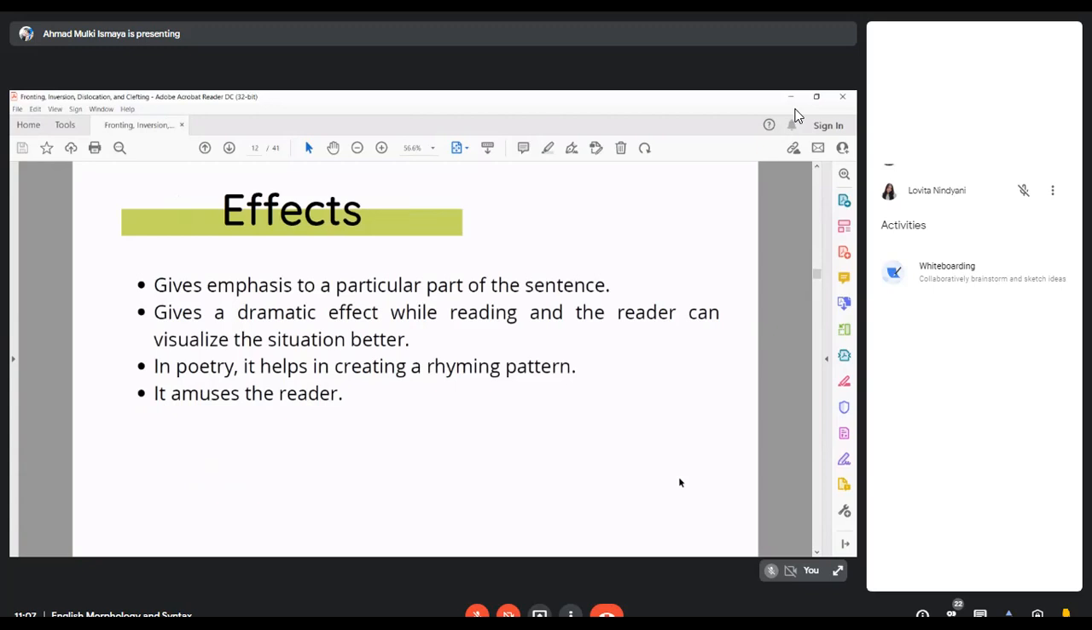The inversion gives many effects. Firstly, it gives emphasis to a particular part of the sentence. Secondly, it gives a dramatic effect while reading, and the reader can visualize the situation better. Thirdly, in poetry, it helps in creating a rhyme pattern. Finally, it amuses the reader.